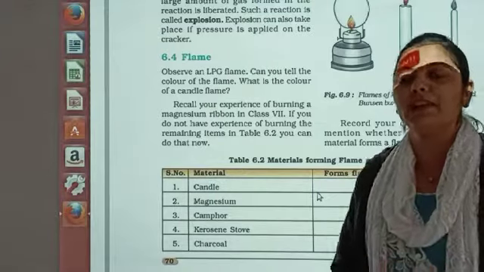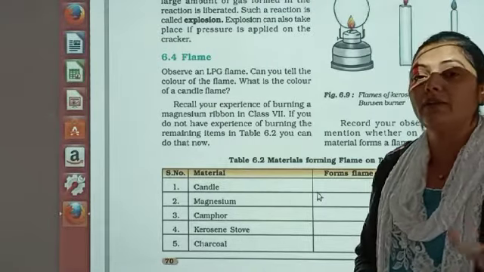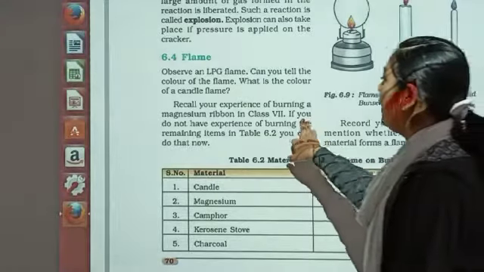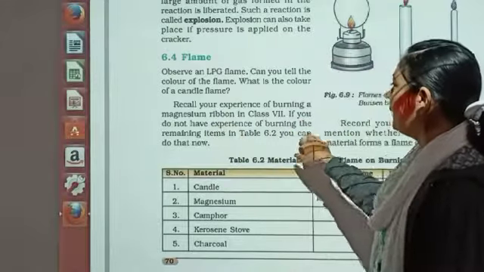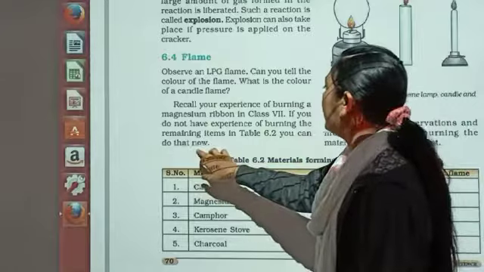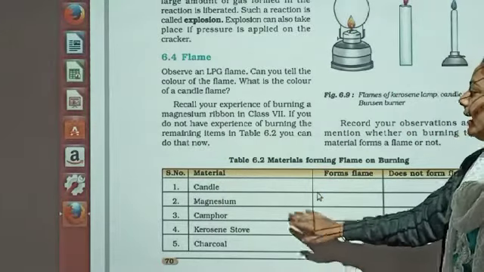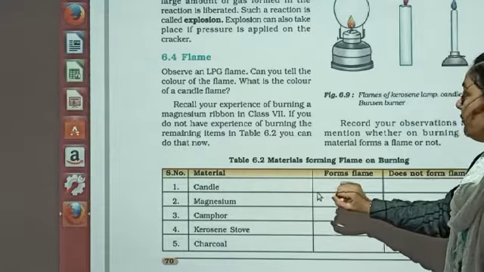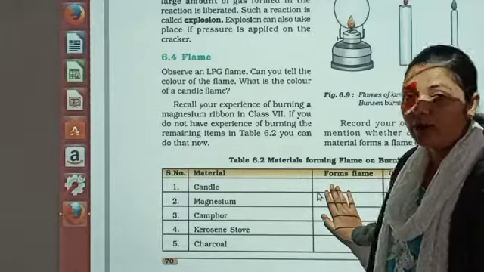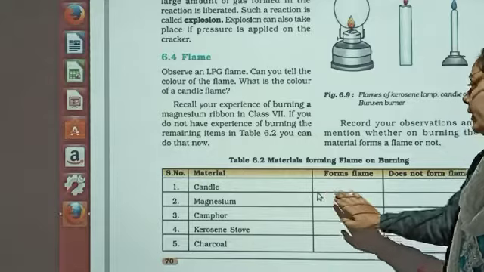So dear student, don't worry, in the higher classes you will also get the reason why you see a white color flame when you burn the magnesium ribbon. If you do not have experience of burning the remaining items in Table 6.2, you can do that now. In this table given over here, you can find out whether it produces fire or not, whether it has a flame or not, and if it has a flame, which color flame is associated.